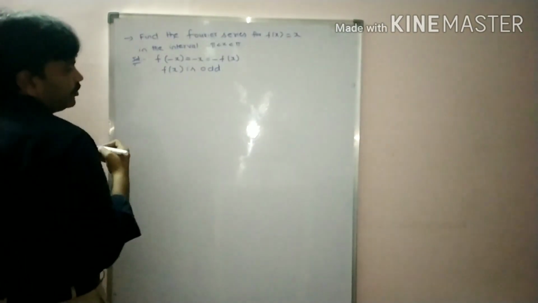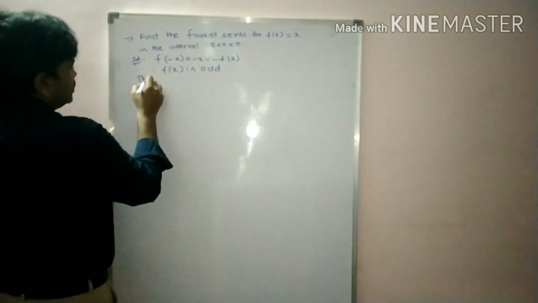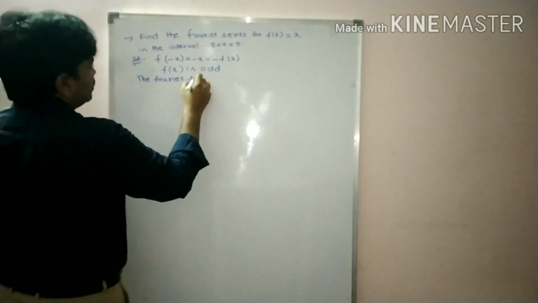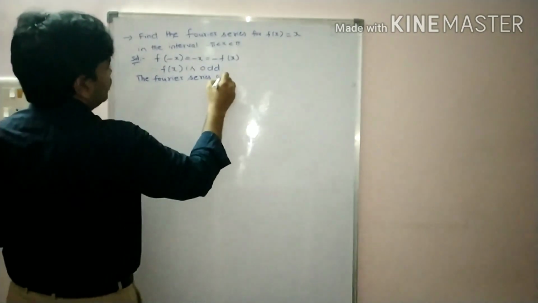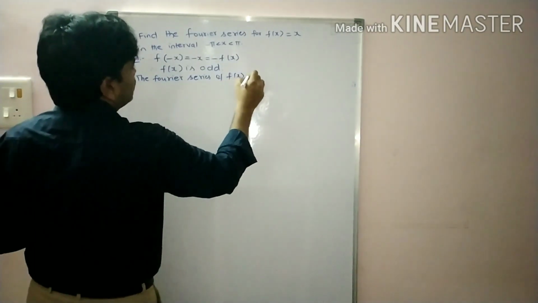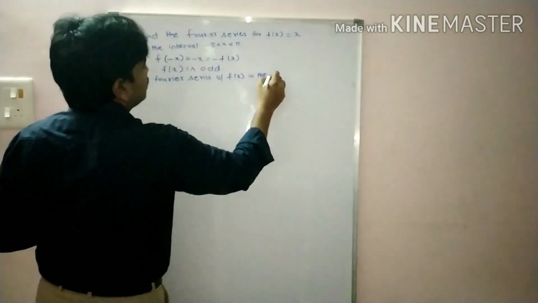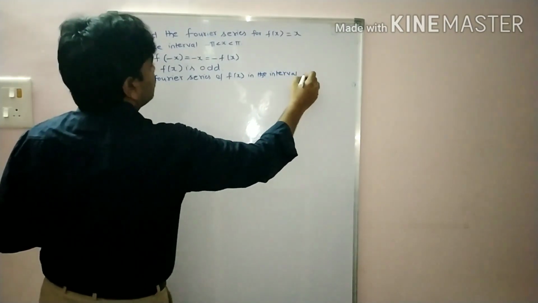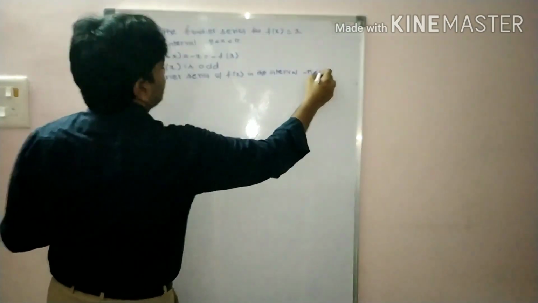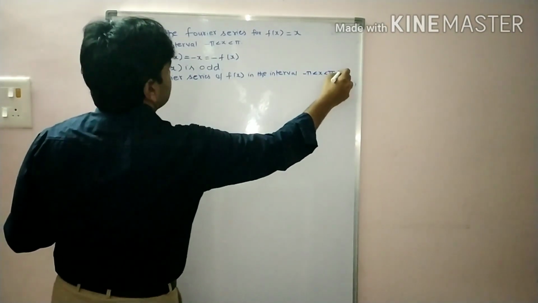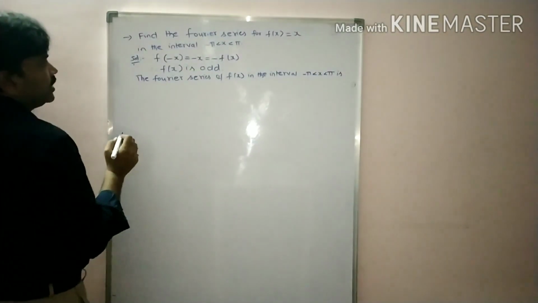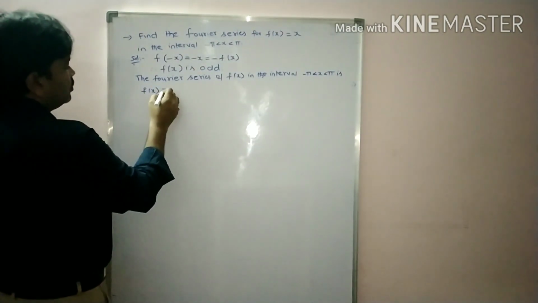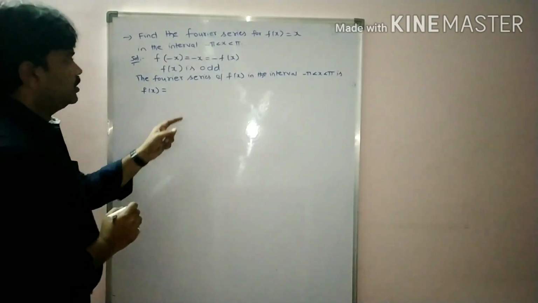Now you write the Fourier series, students. The Fourier series of f of x in the interval minus pi less than x less than pi is f of x is equal to, tell me, students, this is odd.